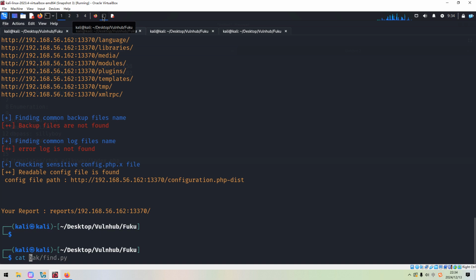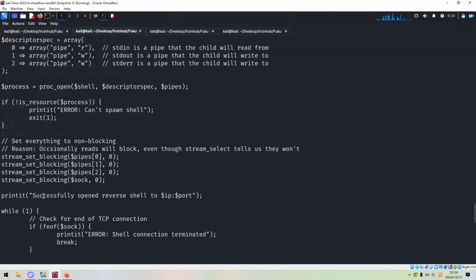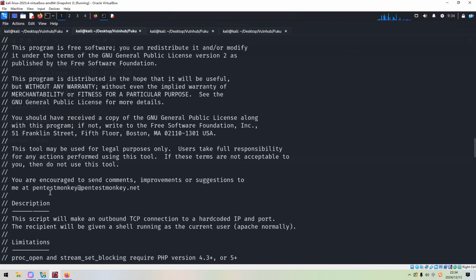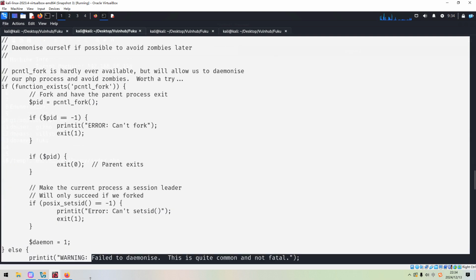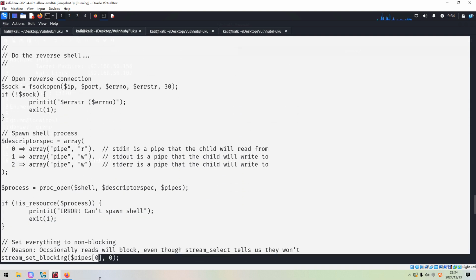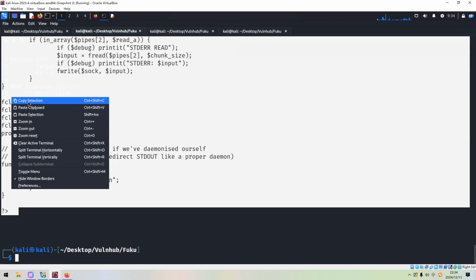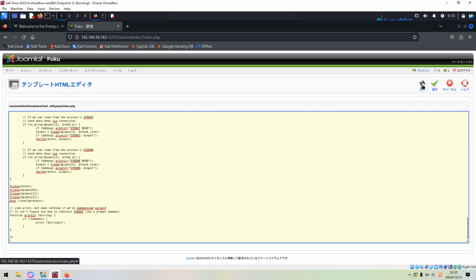I've already got the PHP reverse shell file ready, which you can get from the Pentest Monkey website. For now, we can copy its entire code, copy and paste over here, and then we can save.